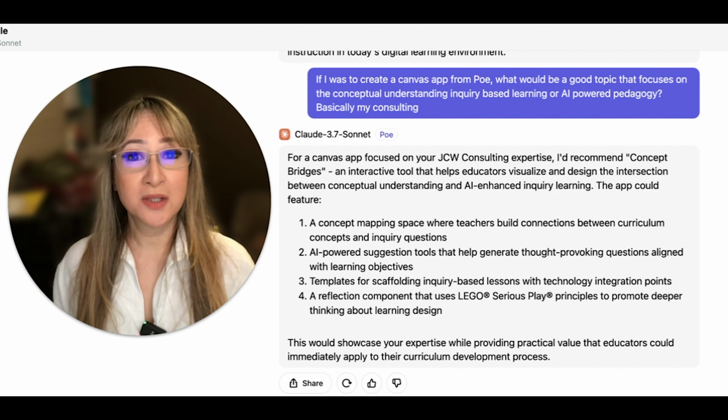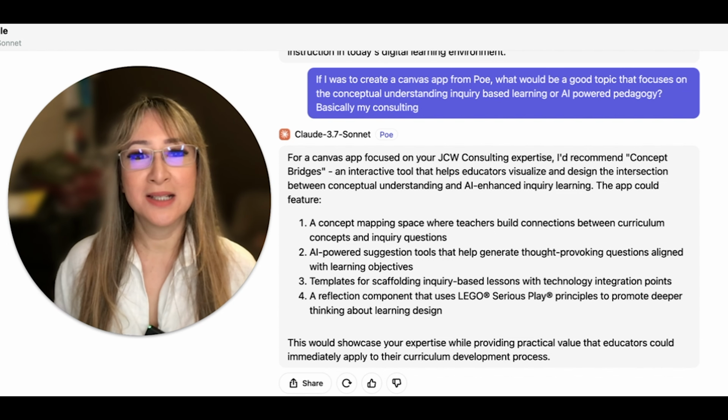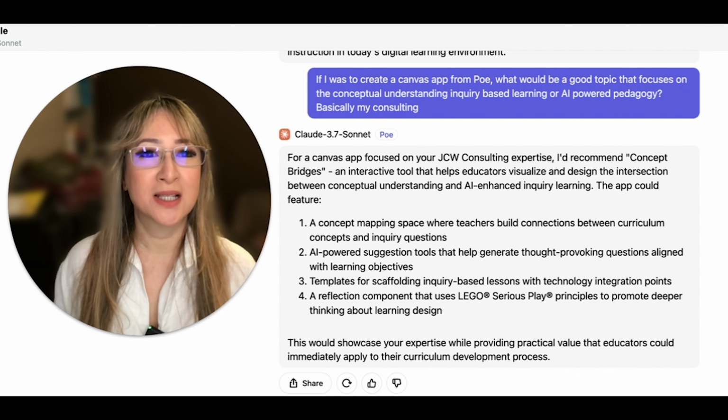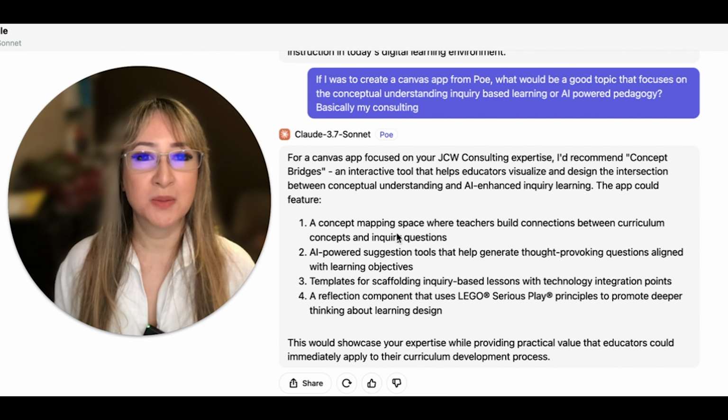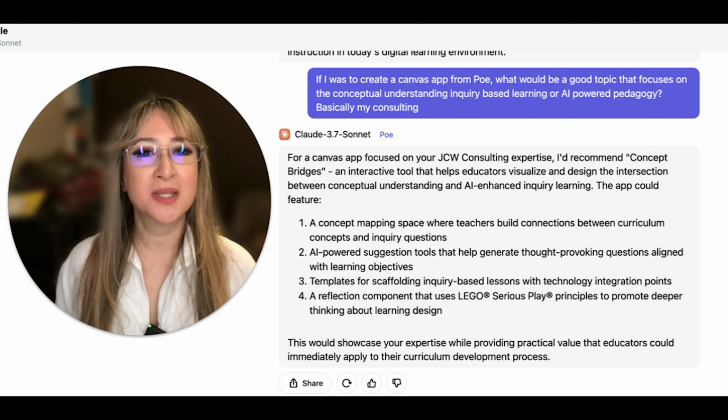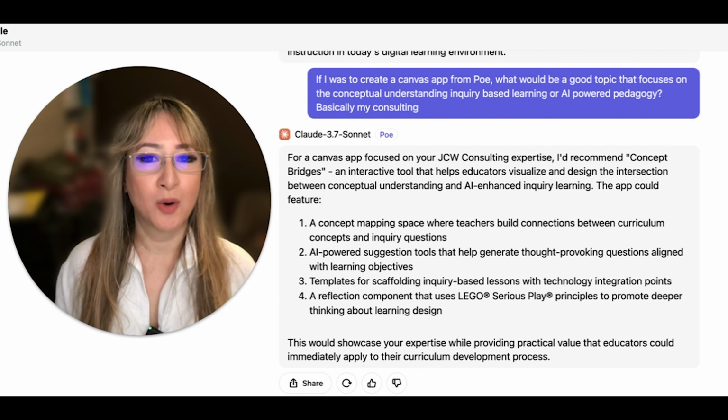I'd recommend Concept Bridges. I like that, an interactive tool that helps educators visualize and design the intersection between conceptual understanding and inquiry and AI-enhanced inquiry learning. The app could feature a concept map space where teachers could build connections between curriculum, concepts, and inquiry questions, AI-powered suggestion tools that help generate thought-provoking questions aligned with learning objectives, templates for scaffolding inquiry-based learning with technology points, and a reflection component that uses Lego serious play principles to promote deeper thinking about learning design.